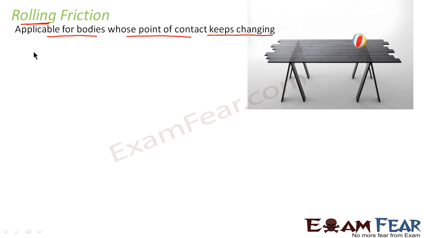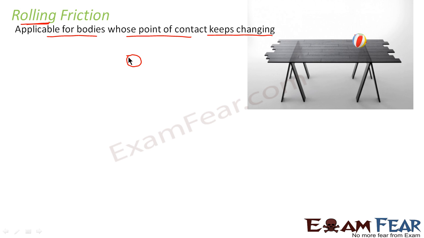Now what exactly happens during rolling friction? You must be wondering, because the point of contact keeps changing, how does the force of friction start working when there is no particular point of contact or no particular surface in contact? What exactly happens is, during rolling, the surfaces in contact get deformed momentarily, that is for a very small interval of time. The point which comes in contact with the surface gets deformed, which results in a finite area being in contact with the surface. Let me draw it separately here.